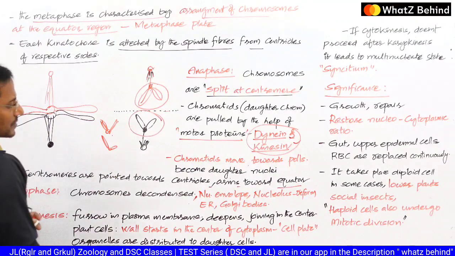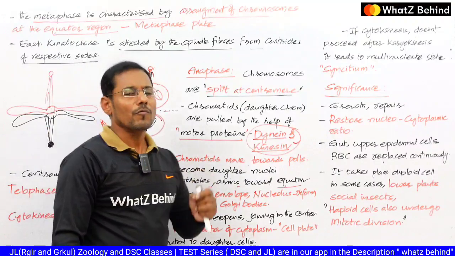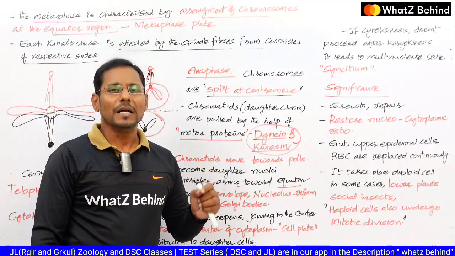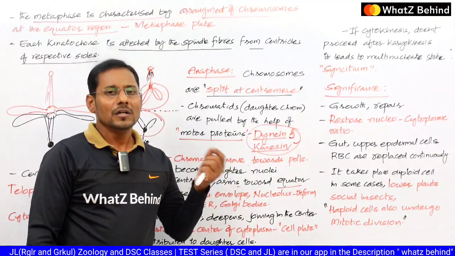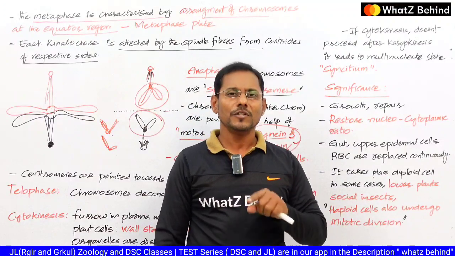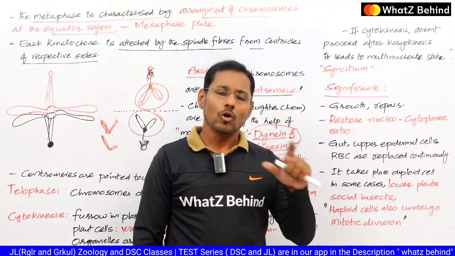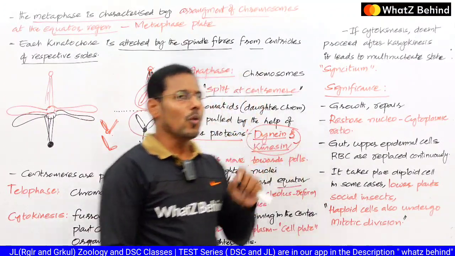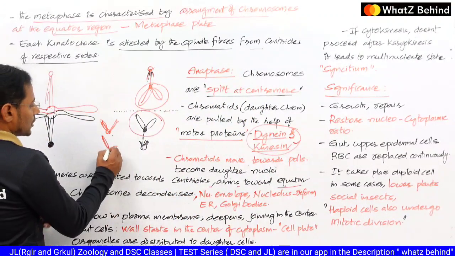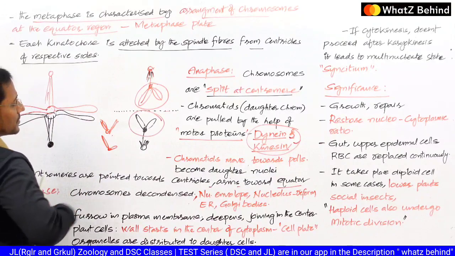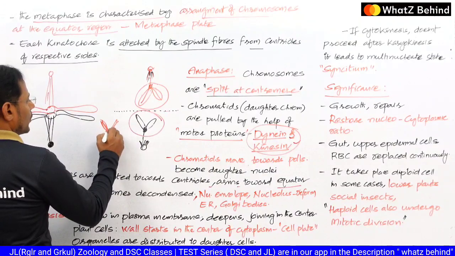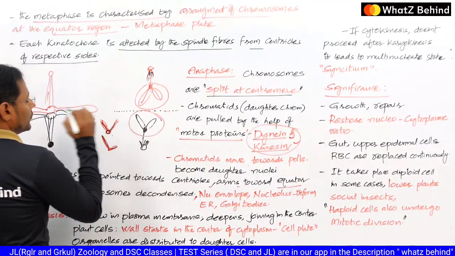Submetacentric means the centromere is located somewhat far from the center of the chromosome. Then that will be considered as a submetacentric. Then there will be two kinds of arms in such chromosomes. One is the short arm, which we call the P arm, and the long arm, which we call the Q arm. Remember, P arm means the short arm. Generally the submetacentric chromosomes appear in the L shape whereas metacentric chromosomes appear in the V shape.